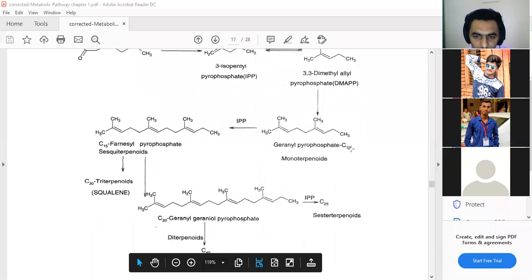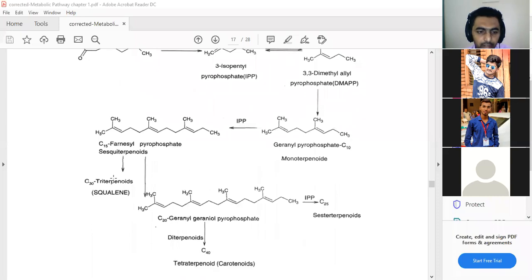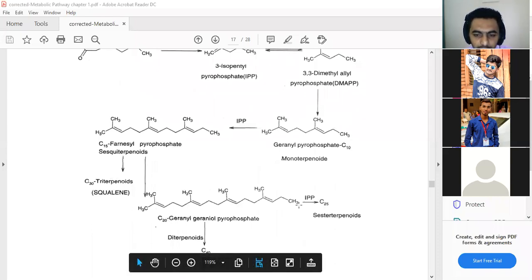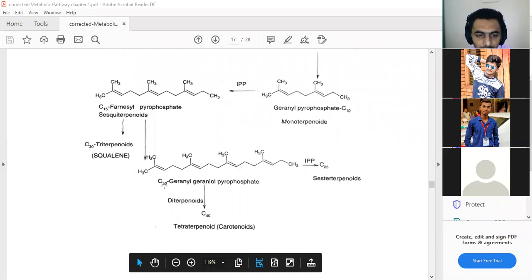In short, C10, C15, C20, C25, and on the basis of the carbon number we can give the name of the terpenoid. So the C25 we call the sesterterpenoid.